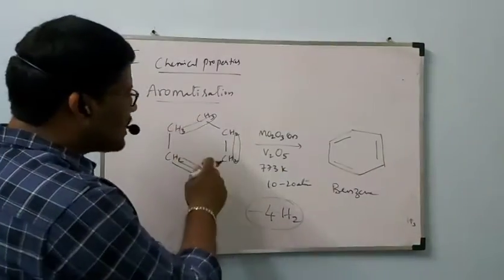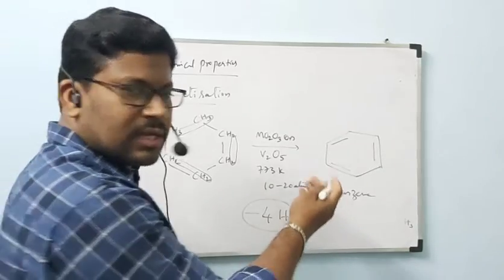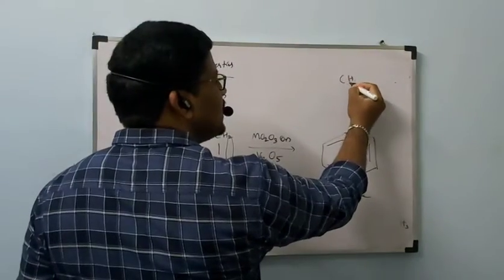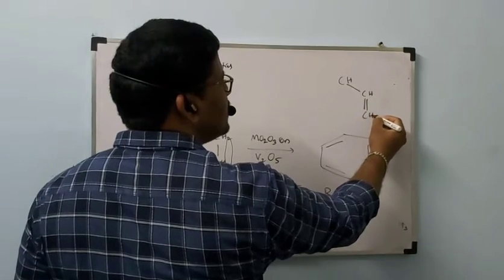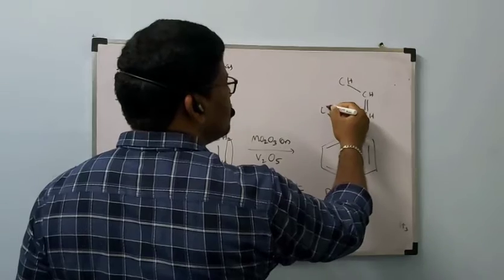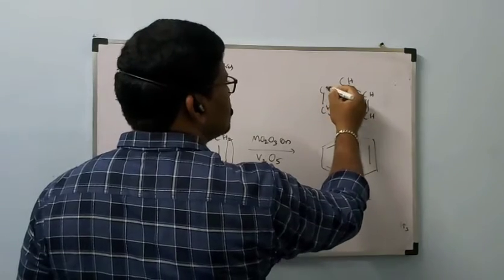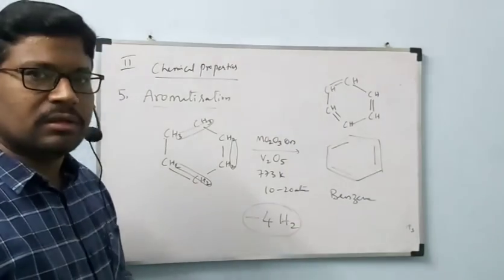Here the carbons are implied, since it is bond line representation. The benzene structure is CH single bond CH double bond CH single bond CH double bond CH single bond CH double bond. That is the structure of benzene.